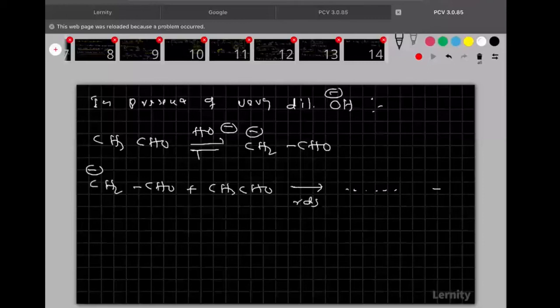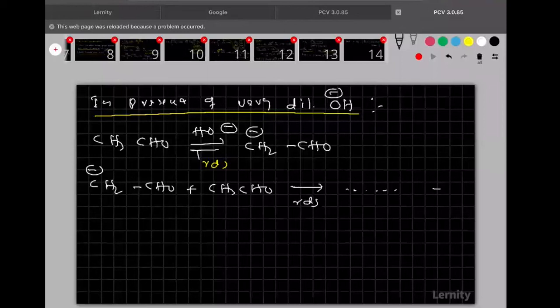Clear? So now see clearly everyone, in the presence of very dilute OH minus, that means now tell me, OH minus concentration is very less or very high? Very less. But in the RDS step, you see there is no OH minus here. So when the OH minus concentration is very less, okay, then in that case what happened? Now the first step will become the RDS step. I think you're understanding this one. In the presence of very dilute OH minus, the first step will become the RDS step.